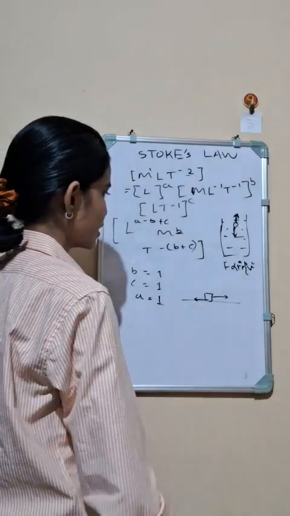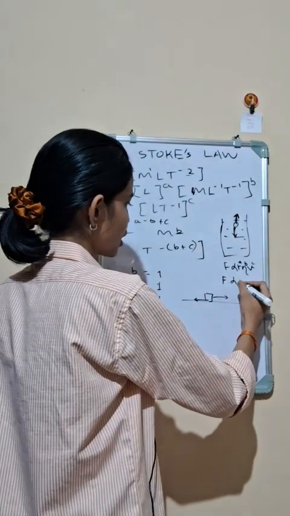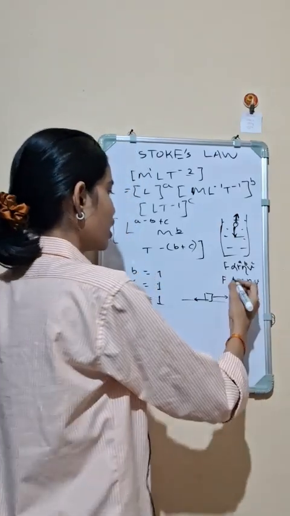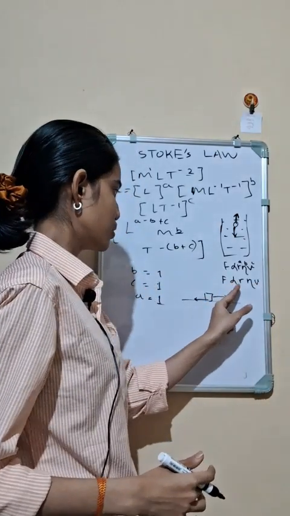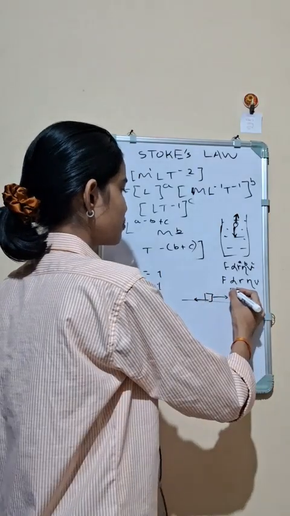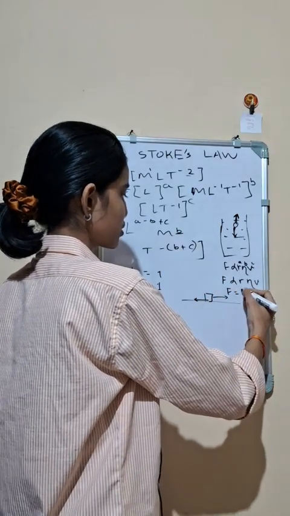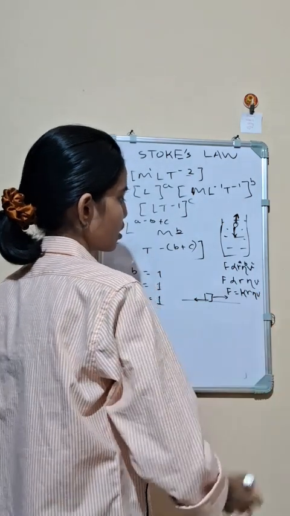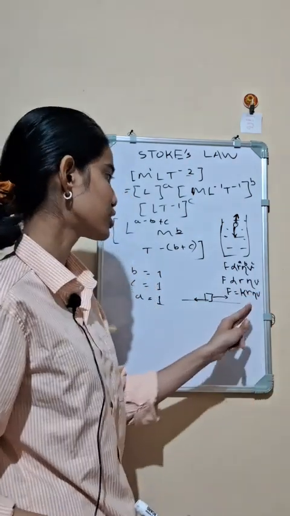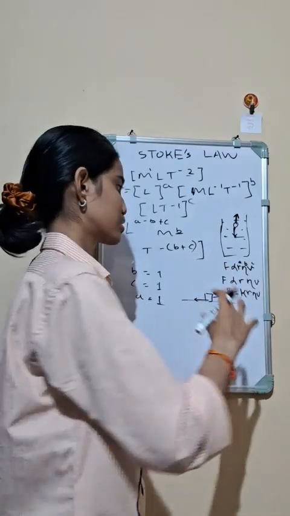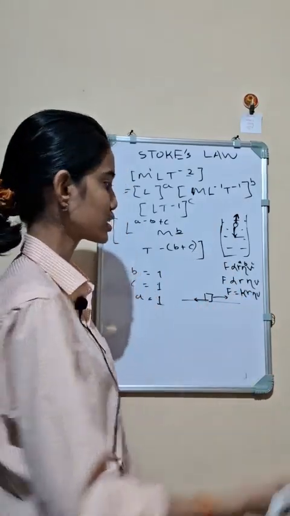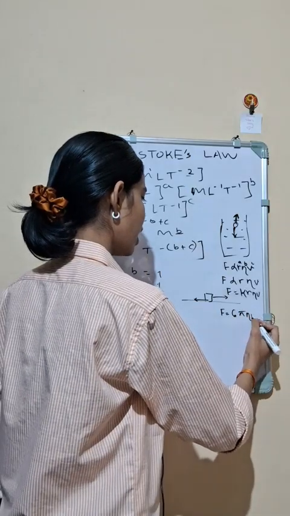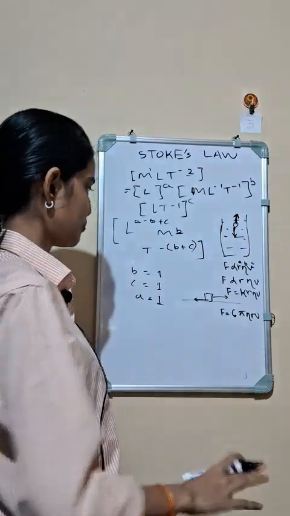So now we can say that F is directly proportional to r to the power 1, eta to the power 1, v to the power 1, and taking equals to, we will get a proportionality constant k: k r eta v. And experimentally it was found that the value of this proportionality constant is equal to 6 pi, means force will be equal to 6 pi eta r v, right?